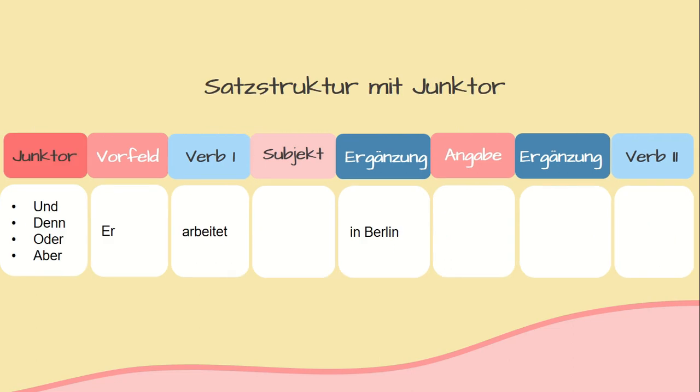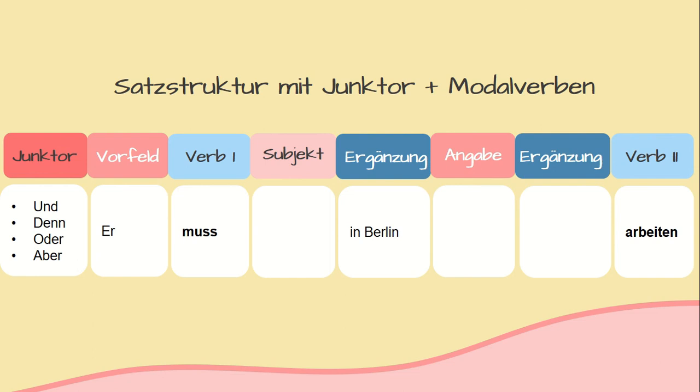Next, we have Satzstruktur mit Konjunktion. Mit der Konjunktion, the position of the word could also vary. For some Konjunktion, like und, denn, oder, aber, this would not necessarily change any of the Satzbau position, but it acts more like an added Vorfeld. So, it was only added on the first position of the sentence, and the rest of the structure of the sentence would remain the same.